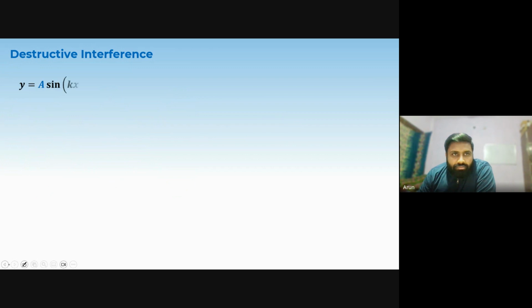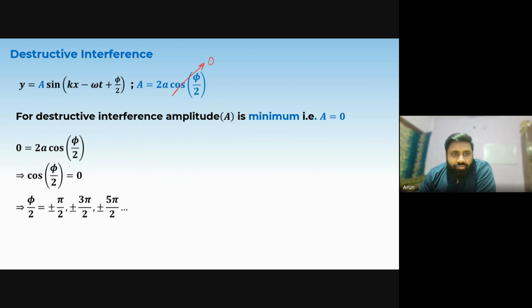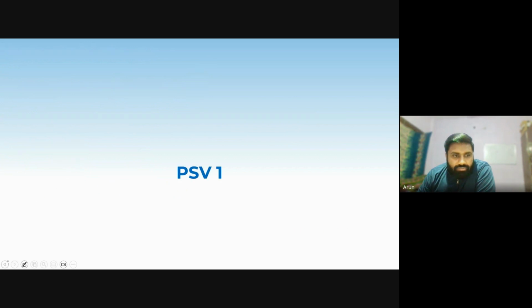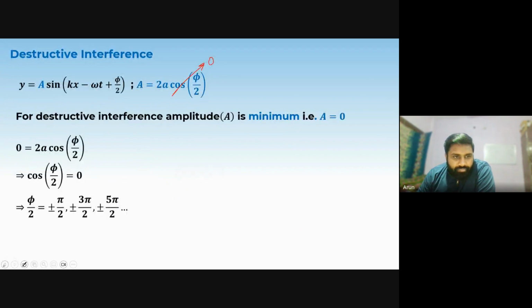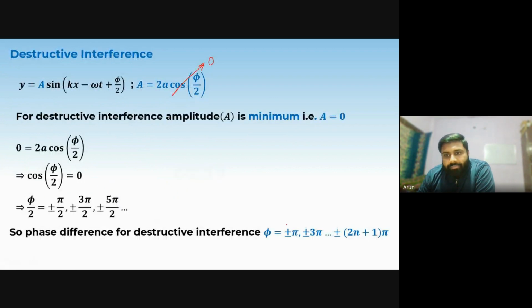So for destructive interference, this A should be minimum, and A should be minimum when cos phi by 2 is minimum. Cos phi by 2 has a minimum value of 0. So cos has a value of 0 at odd multiples of pi by 2. So if you take here, phi here will be an odd multiple of pi.